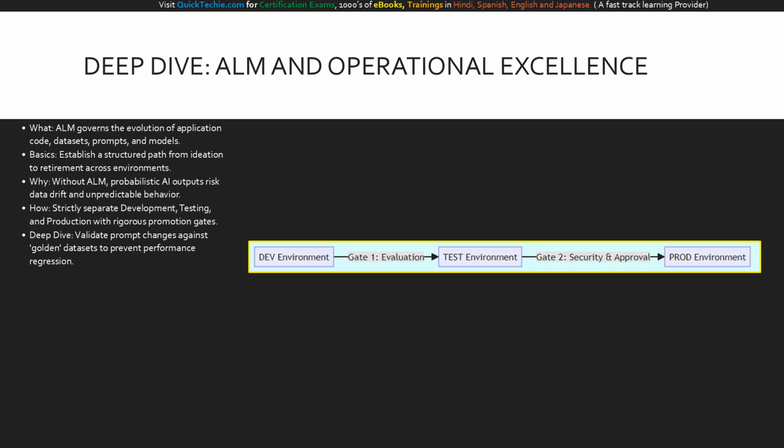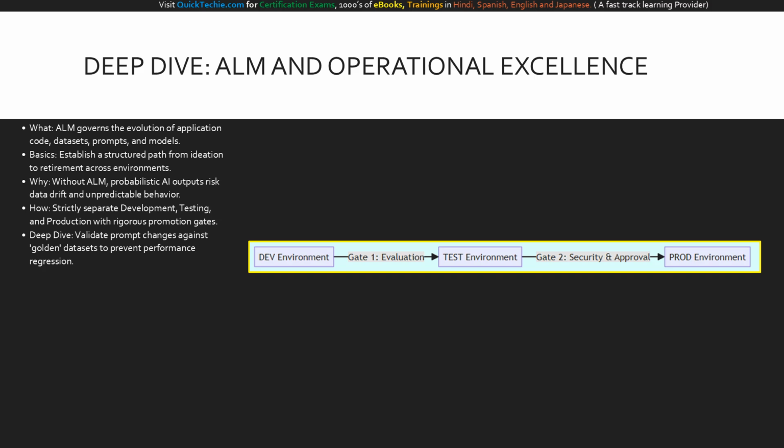In our deep dive, we see that moving from dev to test requires validation against golden evaluation datasets, ensuring that prompt changes or updated knowledge sources do not cause regression in your agent's performance. Here we see the recommended environment strategy for AI lifecycle management. On the left is the development environment, where you build and iterate on prompts, agent workflows, and data mappings.